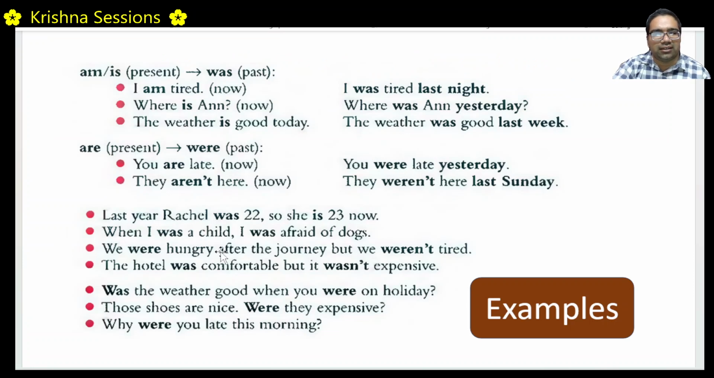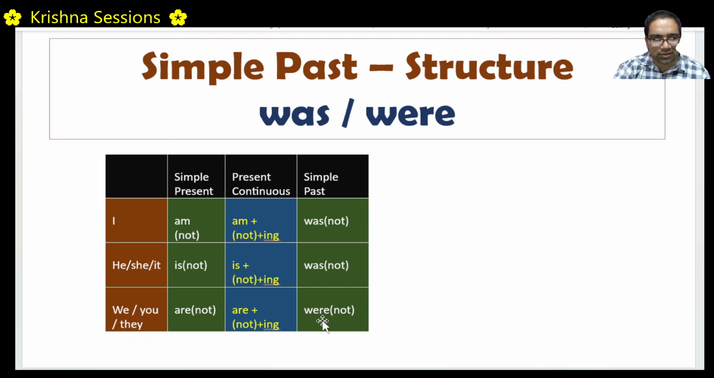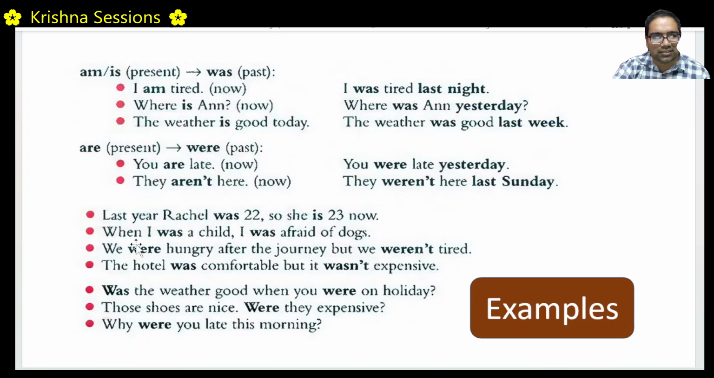We were hungry after the journey, but we were not tired. We, you, they is were. And were not. We were hungry. After the journey, that means this thing has already happened. After the journey, we were hungry, but we were not tired. Probably the journey happened yesterday, day before, last month, whatever. The hotel was comfortable.